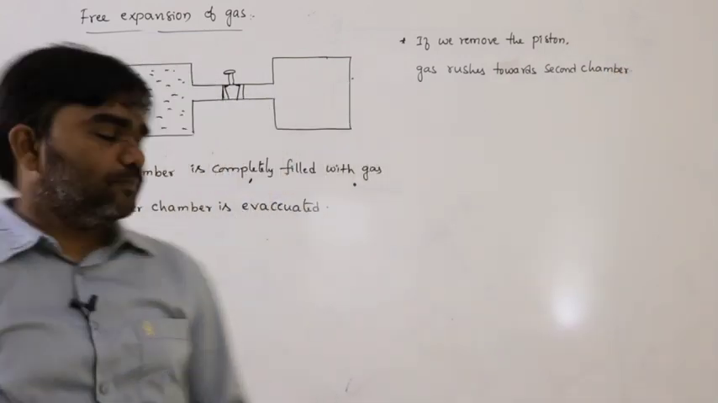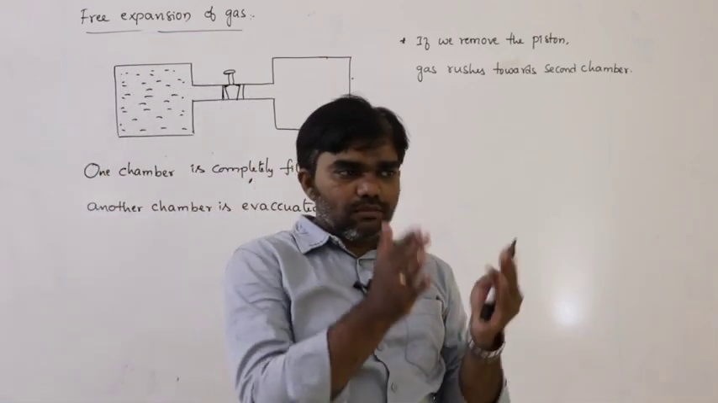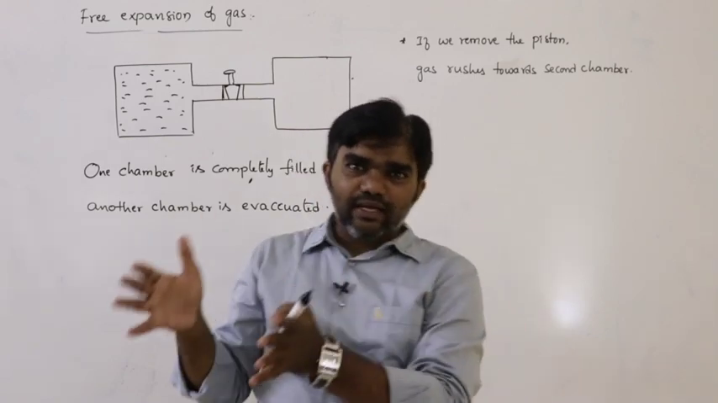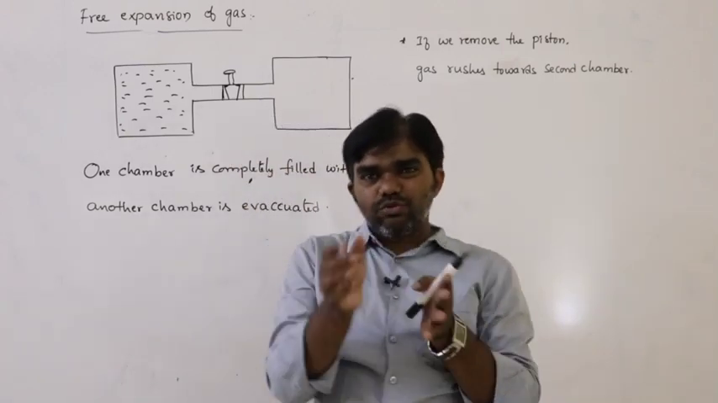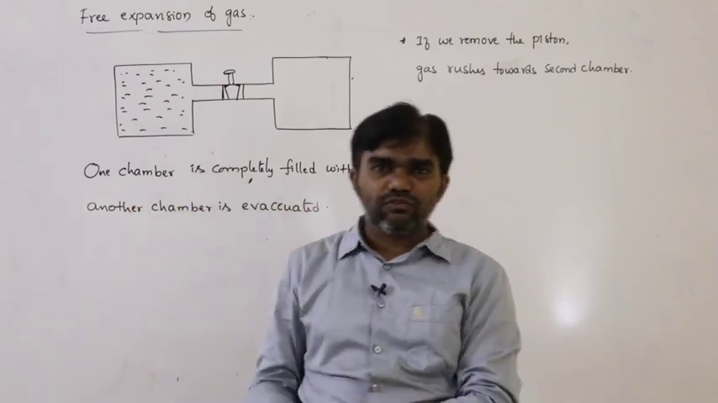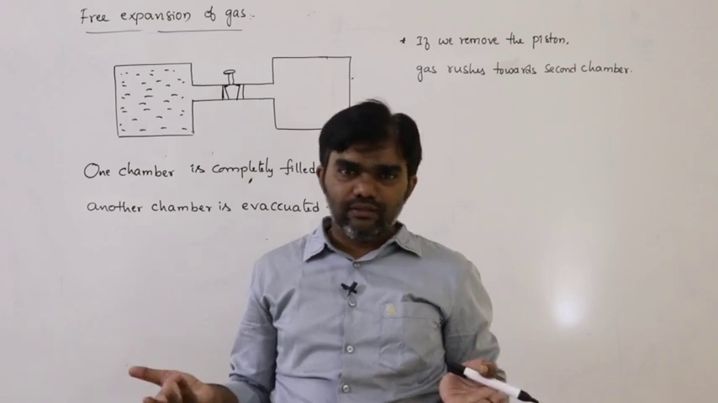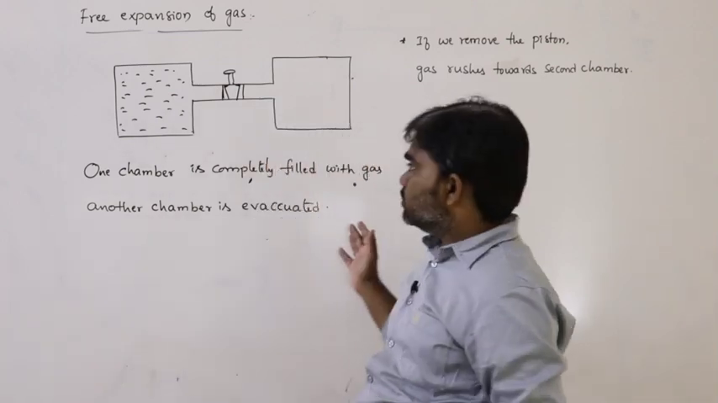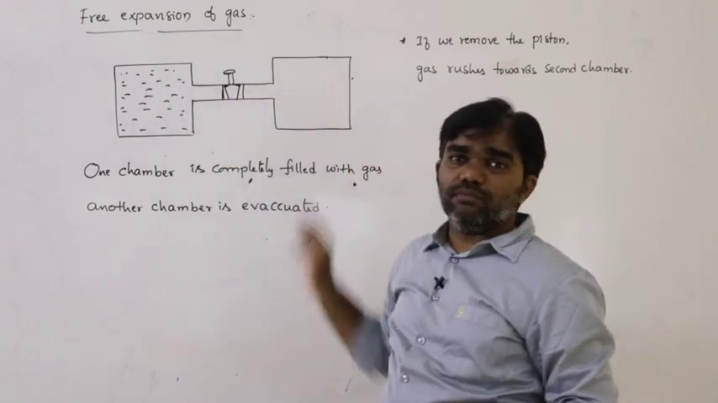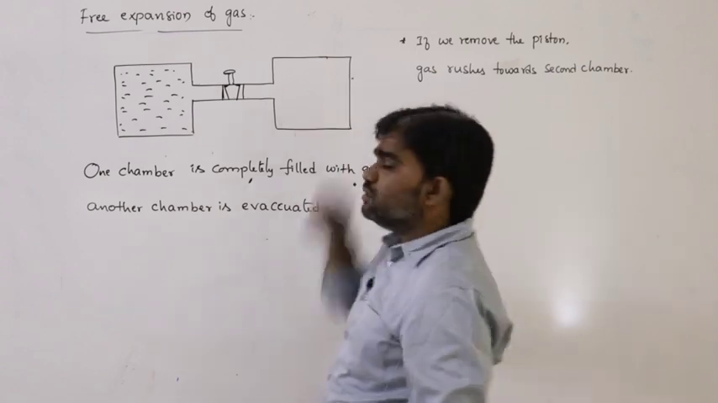So in this situation, for example, one tank is full of water, another tank is completely empty. If these two are connected with the help of a pipe, if you open the pipe, what happens? Water flows from the first tank to the second tank, definitely. No doubt about that. So in this situation, if you remove this piston, then the gas rushes towards the second chamber. Now in this situation, what happens?